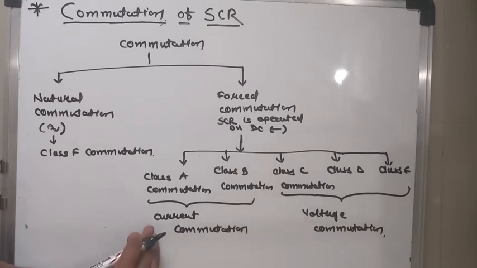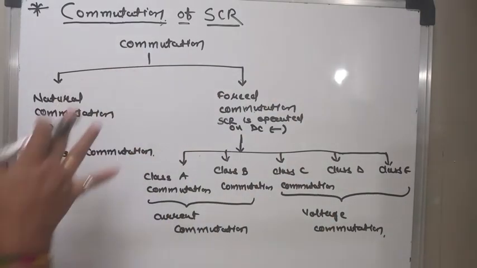And what does current commutation mean? In the current commutation method, the SCR is turned off by reducing the forward anode current to less than the holding current. Then the SCR again goes into the forward blocking state, and it is reverse biased and doesn't conduct. So there are two types of commutation, current and voltage. So this is commutation.